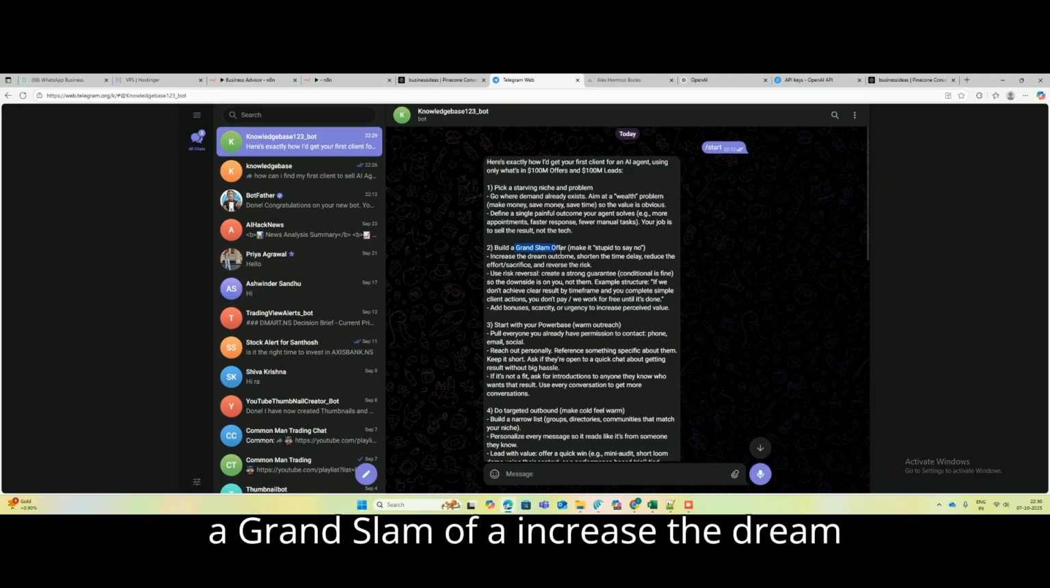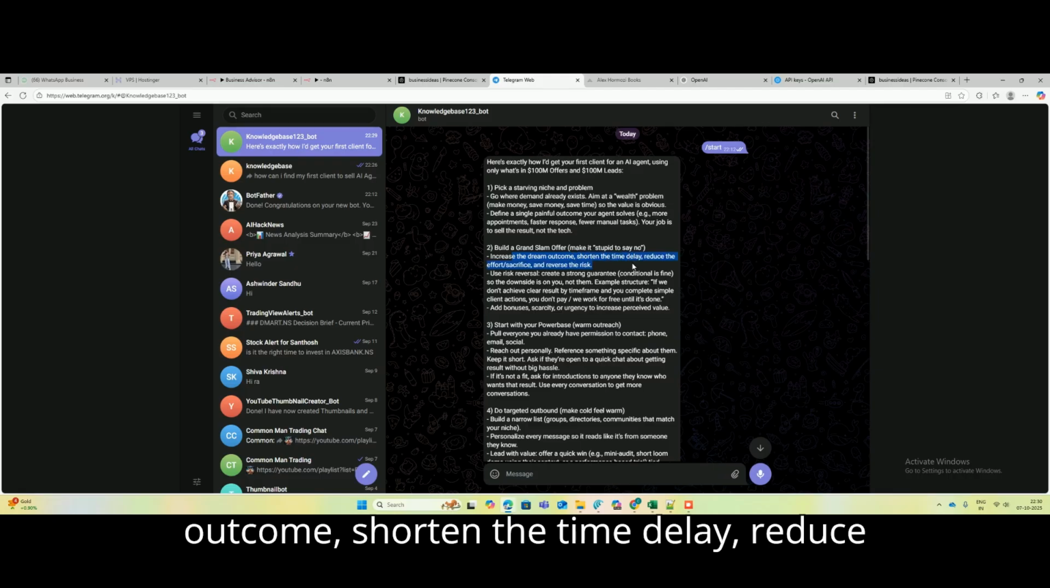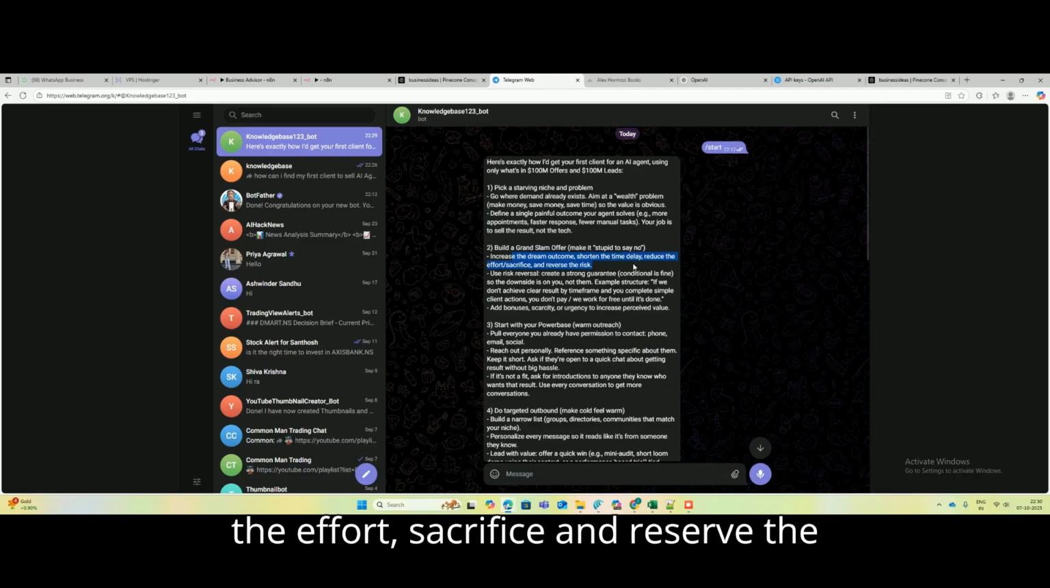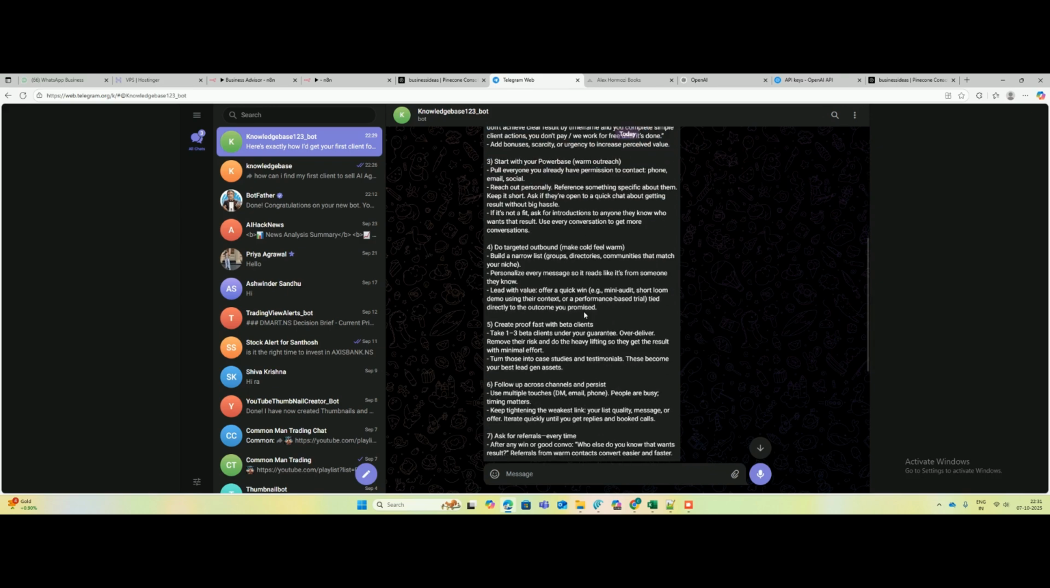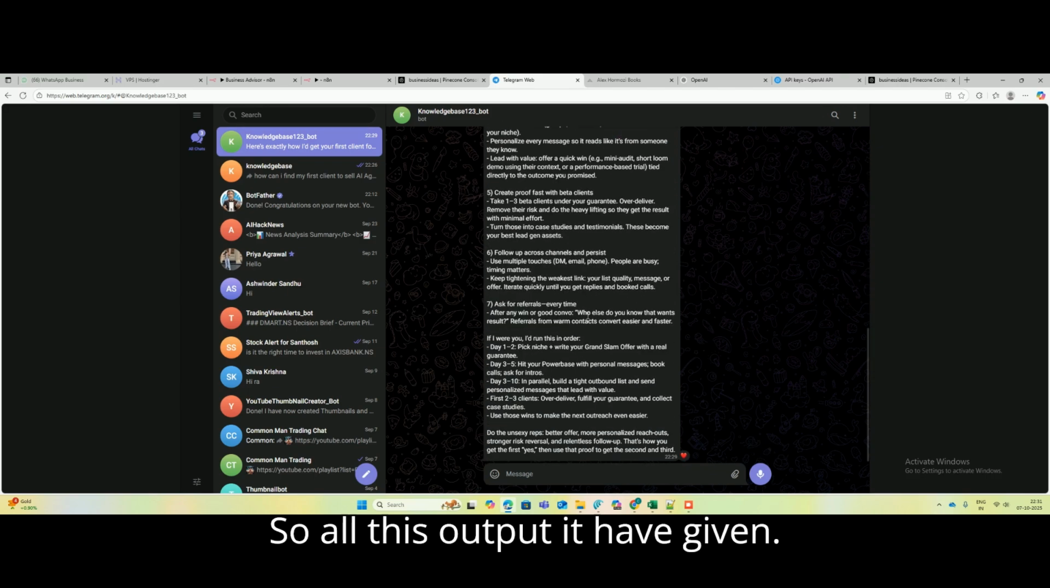So build a grand slam offer: increase the dream outcome, shorten the time delay, reduce the effort, sacrifice and reserve the risk. Use risk reversal, create a strong guarantee, conditional is fine. So all this output it has given.